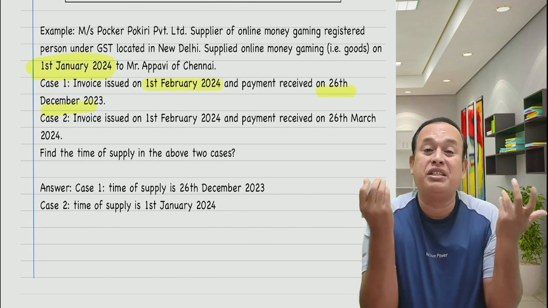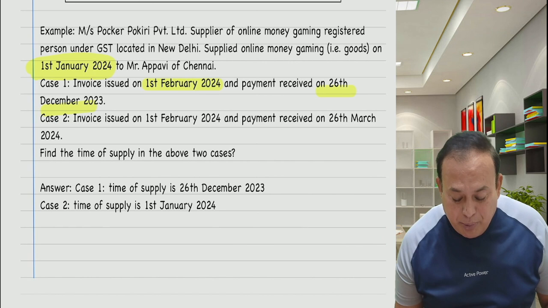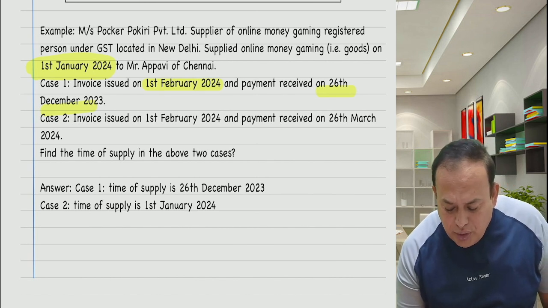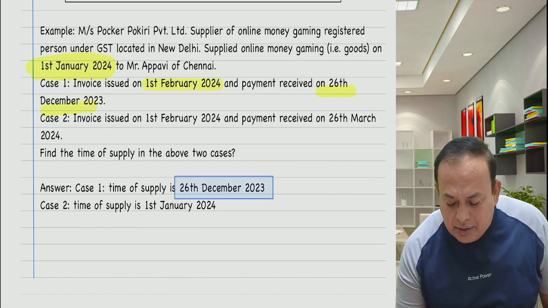Which is earlier? 26th December. Therefore, in the first case the time of supply is 26th December. Got the clarity, my dear friends?